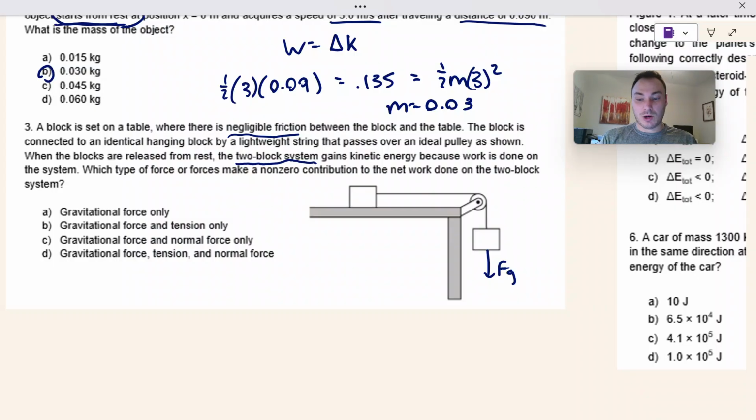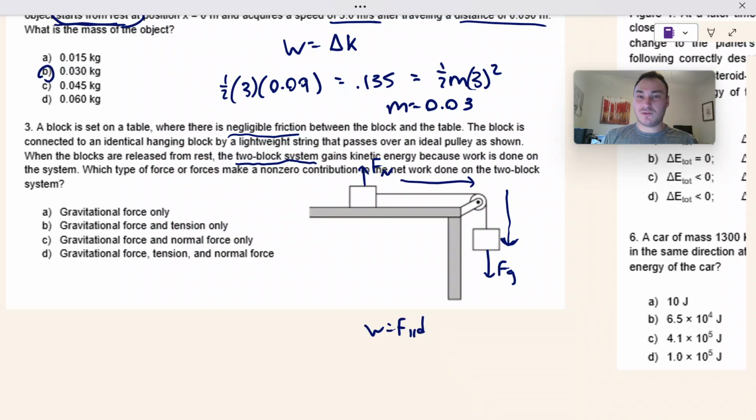That is doing work because this system is moving this way, and it is moving in the direction of the displacement. There is no friction, so it's frictionless, so there is no friction acting as work. There's a normal force acting on this block. However, that is not acting in the direction of displacement. It is a perpendicular force, and for work, we want parallel forces.